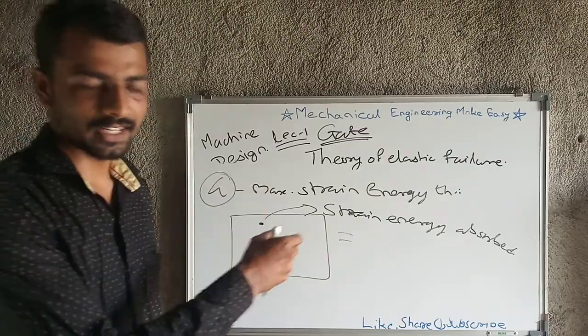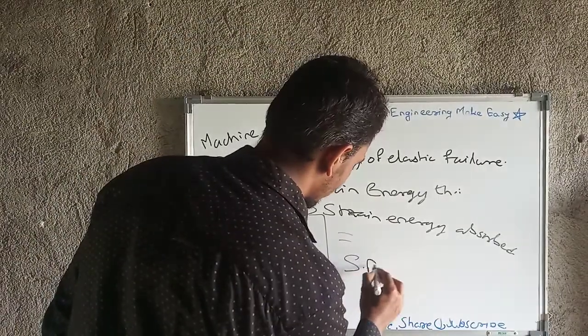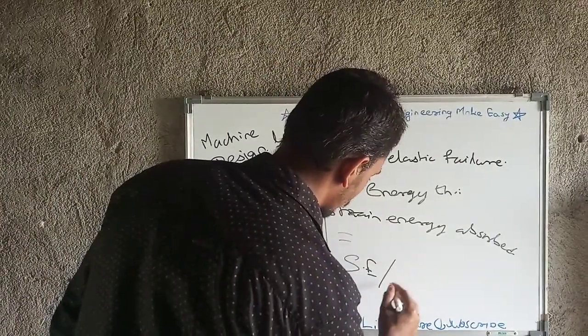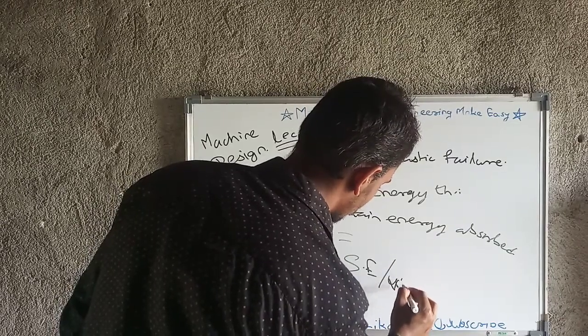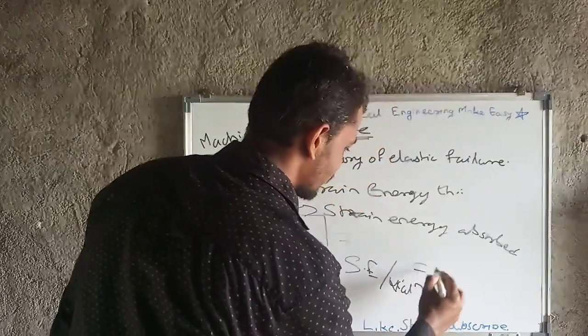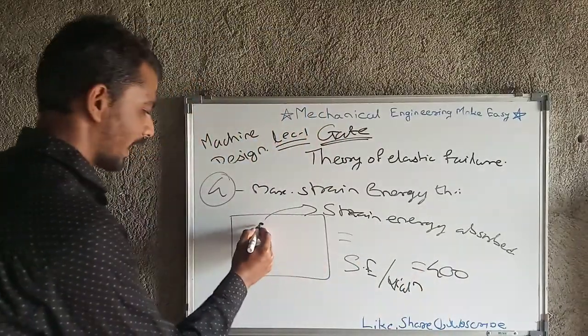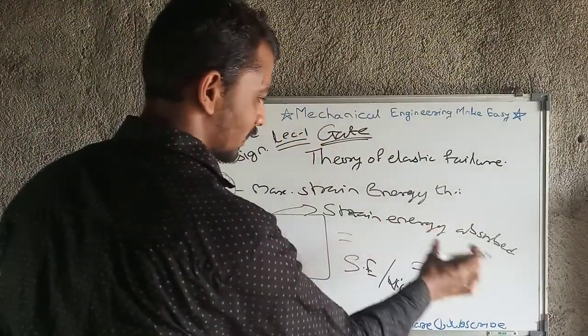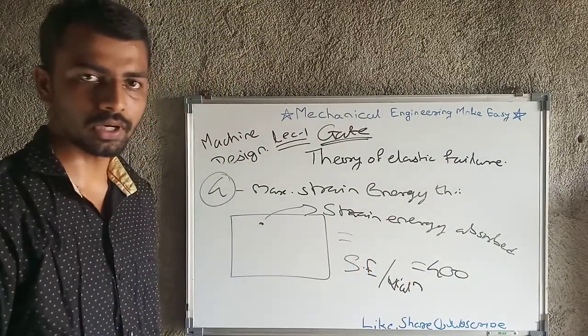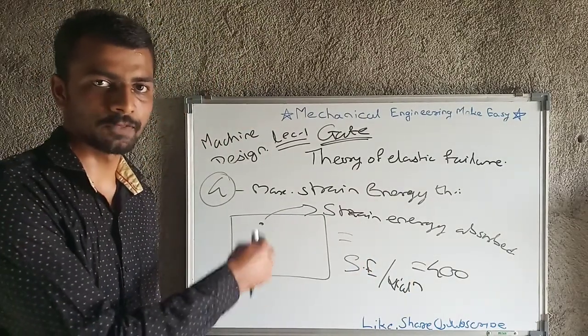If the strain energy per unit volume at the tensile yield point is, for example, 400, then if at any point the strain energy absorbed exceeds the value of 400, ultimately that component will fail.